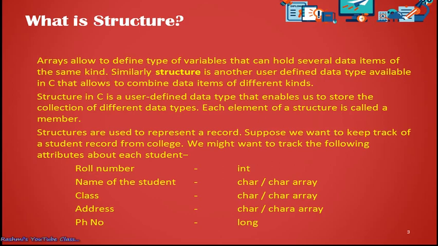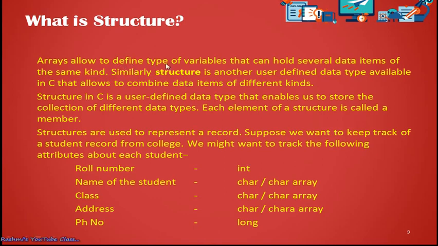So what are the advantages of structure? Let's see. It can hold many values of different types. I am repeating, many values of different types in a single variable. Fine. So let's go with the definition.